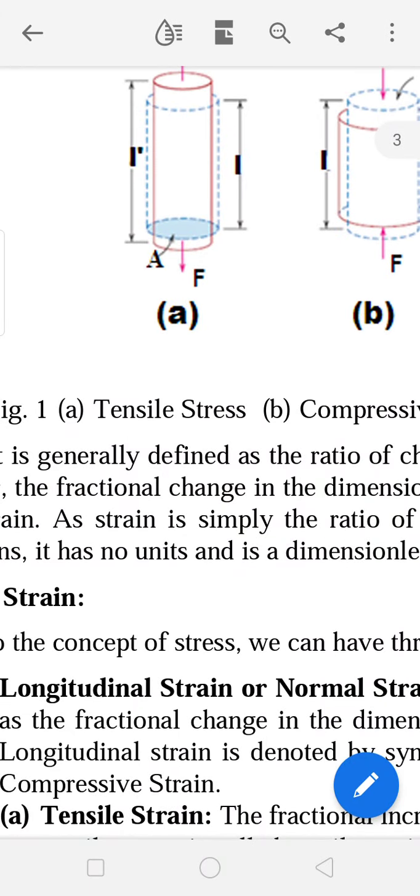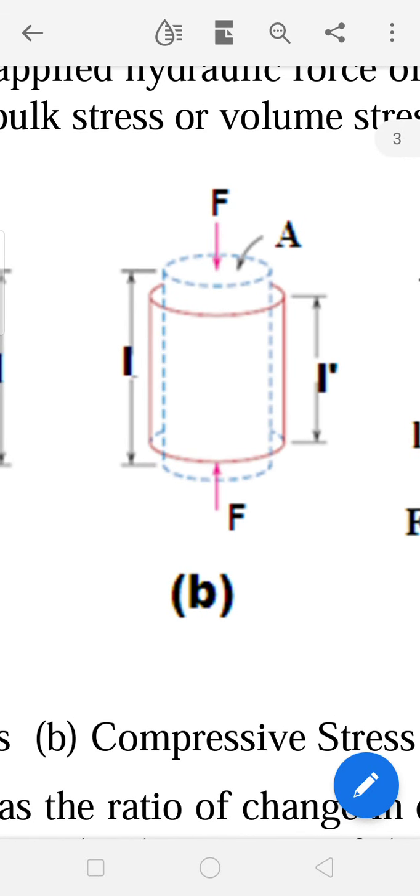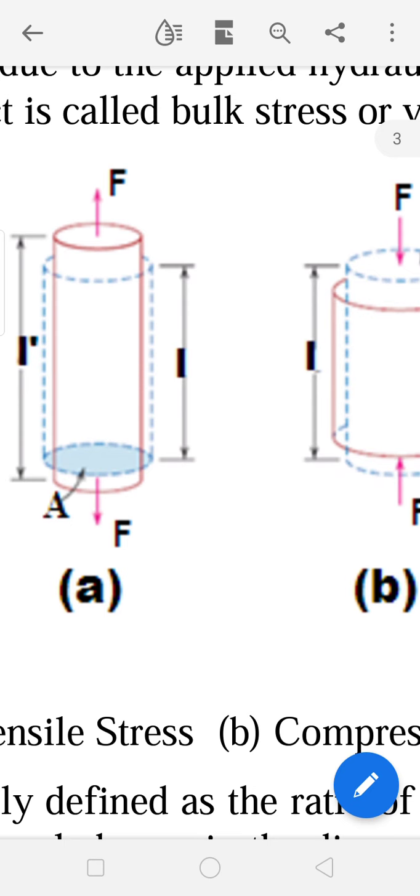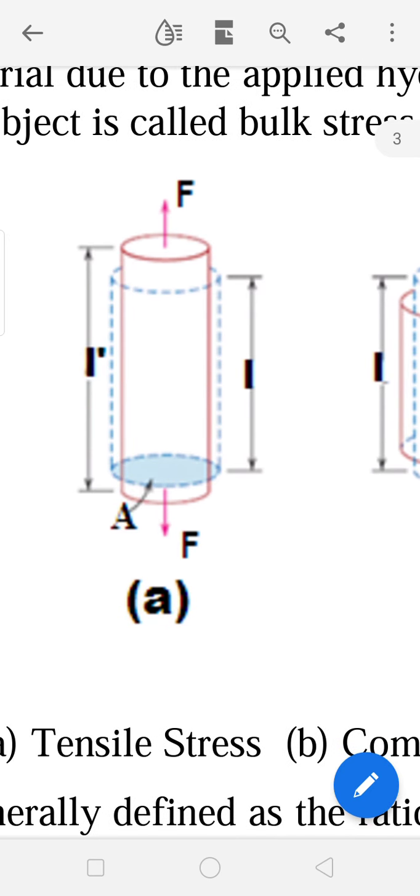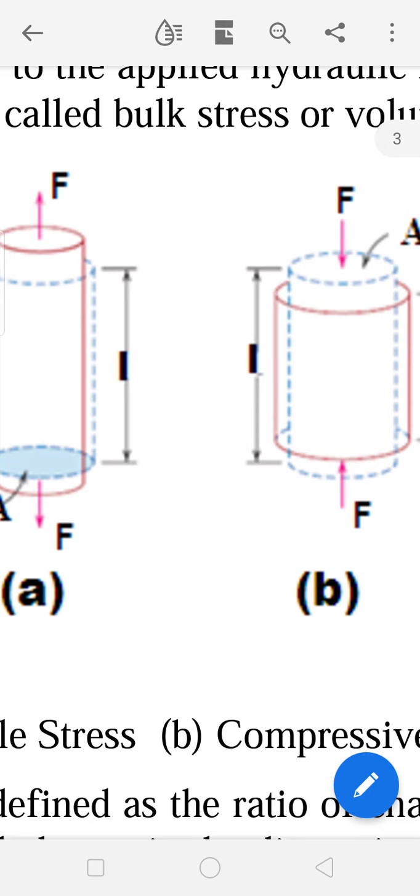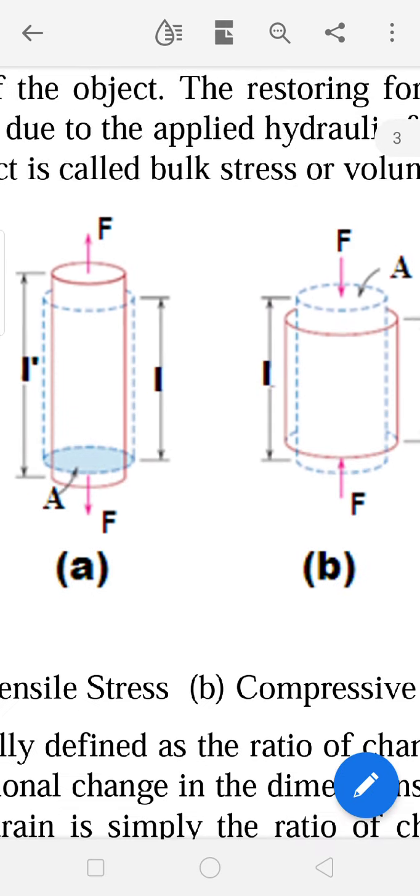If you see in figure B, whatever is represented by dotted lines is the initial size of the material, and then you apply force F. In both tensile stress and compressive stress, the applied force and restoring forces act parallel to the length of the material and perpendicular to the area of cross section.